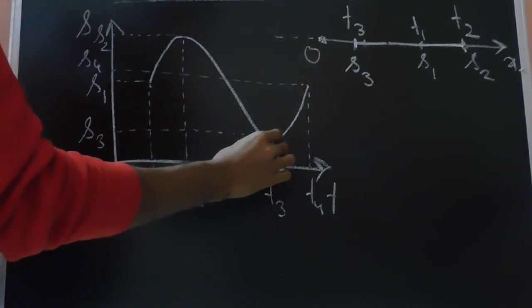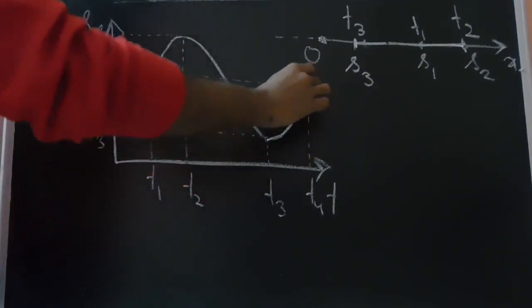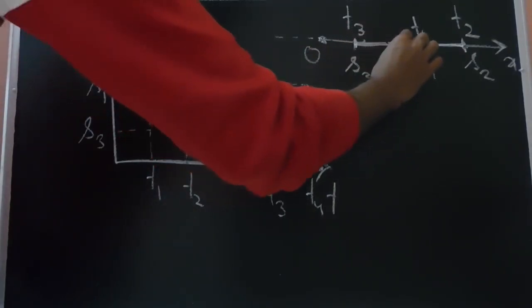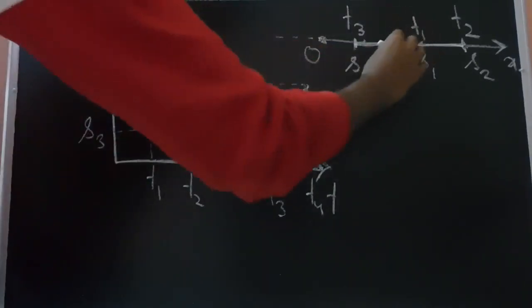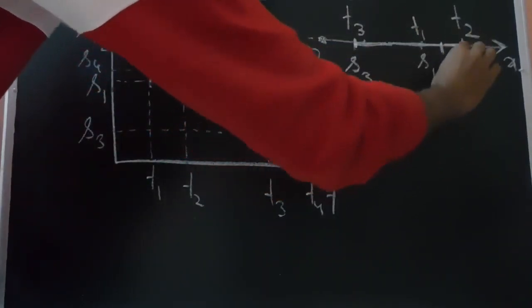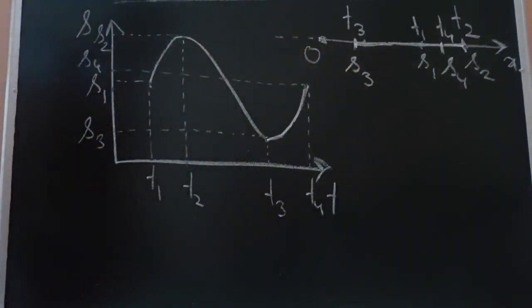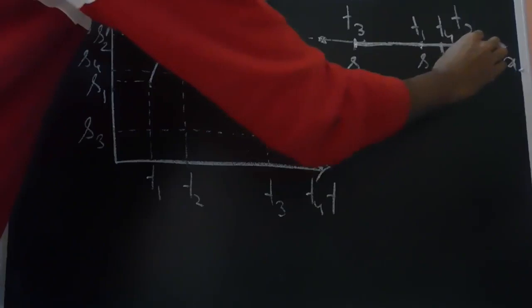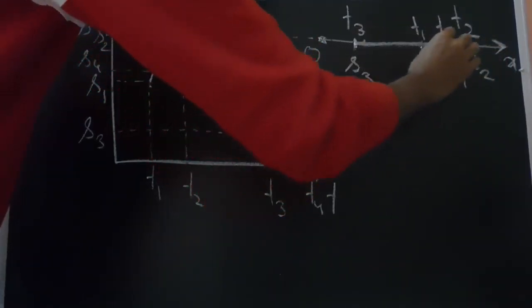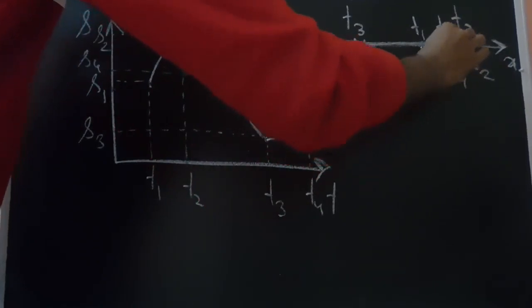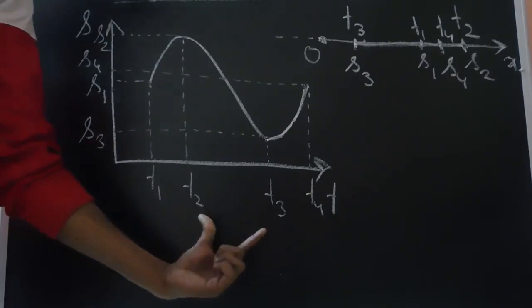After that, the particle again retraces its path and moves in the positive direction again. From this point it moves up to somewhere over here. S4 is more than S1, so it will be somewhere here. Let's say this is S4 at time T4. So this is how the particle has moved. It started from here, moved to this point, then came back up to this point, and then again retraced its path and went to this point. This is the final location of the particle. And from this, the displacement curve is drawn as something like this.